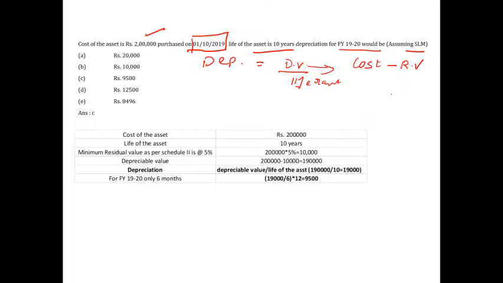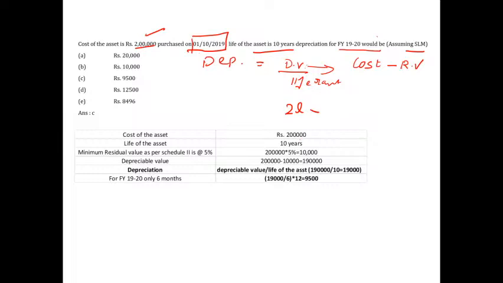Now, please remember here, the cost of the asset is 2 lakh. Ma'am, they didn't give residual value here. How do I find out? Shall I put 0? No. Remember, as per Schedule 2 of the Companies Act, depreciation is dealt with there. They have told you should take 5% as the minimum residual value. You cannot depreciate that 5% of any asset, except intangibles.